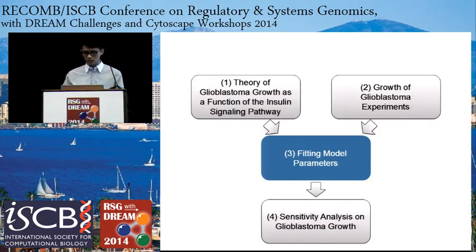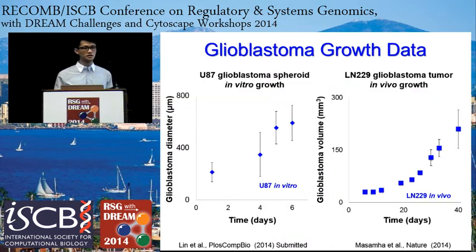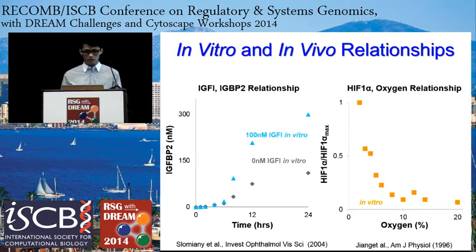Next, I'll talk about fitting the model parameters. So in addition to using the U87 data, we also use additional data from literature. The one on the right shows LN229 glioblastoma cell growth. And we also use 2 additional data sets, the one on the left shows the IGF-1 to IGFBP2 relationship, and the one on the right shows the HIF1α and oxygen relationship. And using all of the data sets, potential values were generated using the genetic algorithm, and this was then further refined using the Nelder-Mead simplex algorithm and implemented in MATLAB.